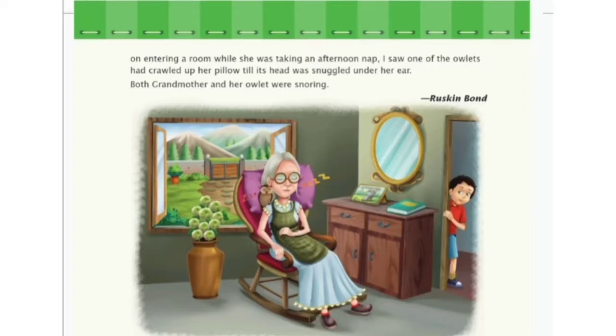Once, on entering a room while she was taking an afternoon nap, I saw one of the owlets had crawled up her pillow till its head was snuggled under her ear. Both grandmother and her owlet were snoring. Ruskin Bond.